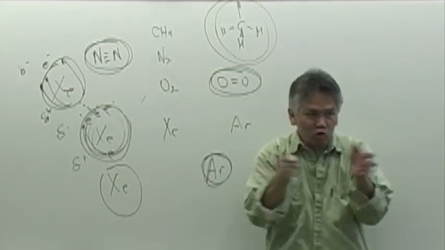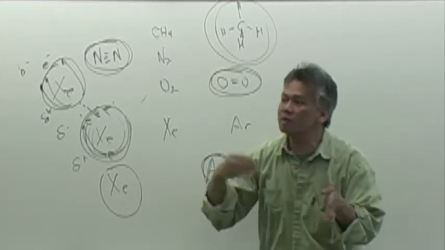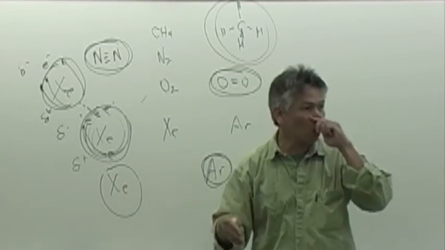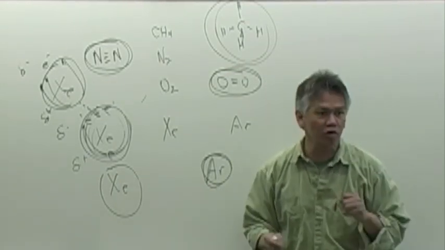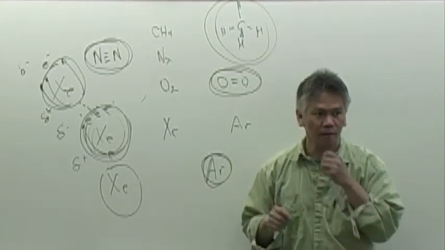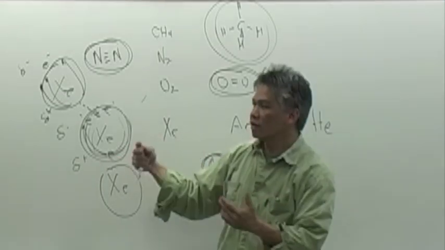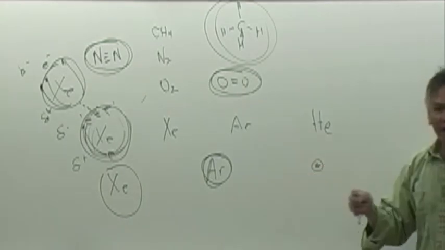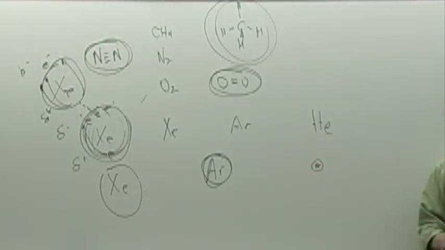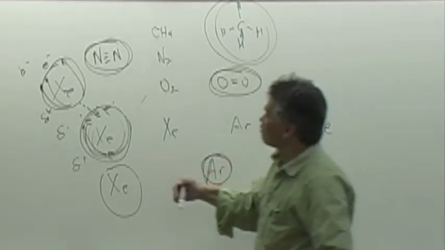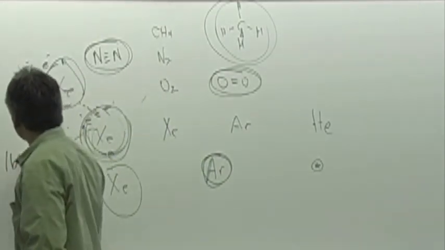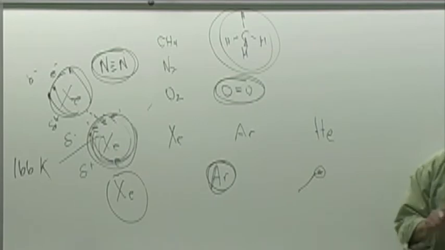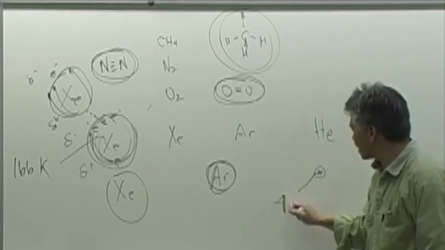That attraction between two nonpolar chemicals, or even between polar chemicals, as long as the electrons are causing it, is what we call London dispersion force, LDF. Okay? The bigger the chemical, the more this is likely to happen. The smaller the chemical, the electrons are not influenced as much. So xenon will have a boiling point of about 166 Kelvin, whereas helium will have a boiling point of about 4.7 Kelvin.